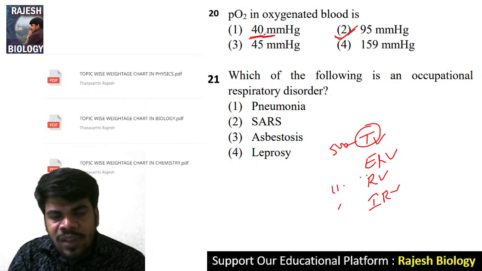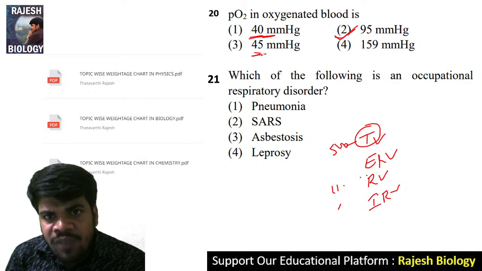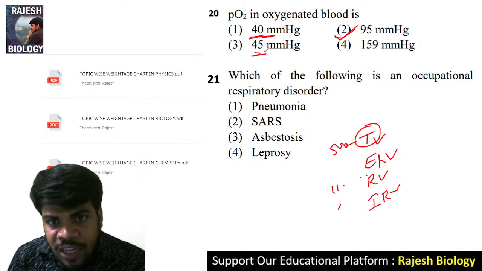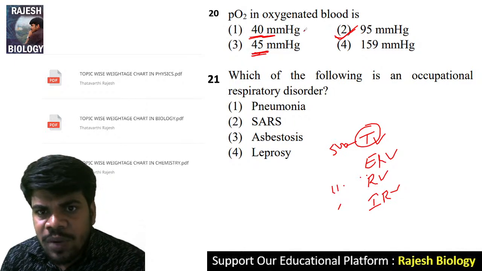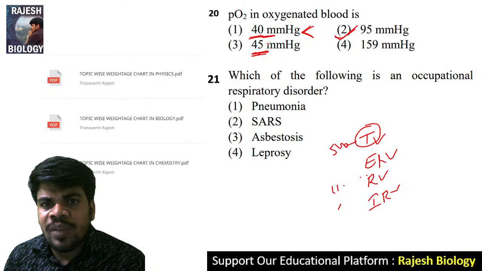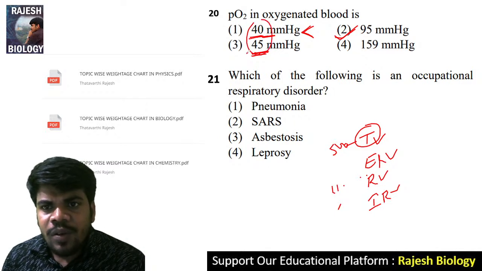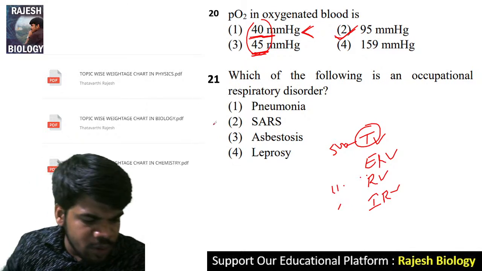Like at the site of the tissue spaces, PCO2 is 45 mmHg. In deoxygenated blood, PCO2 is 45 mmHg. In oxygenated blood, PCO2 is 40 mmHg. In the alveolar site, PCO2 is 40 mmHg. Between these two only. Okay. PO2 is also 40, 95. Come to the question number 21.